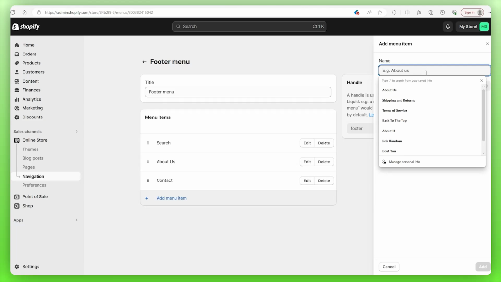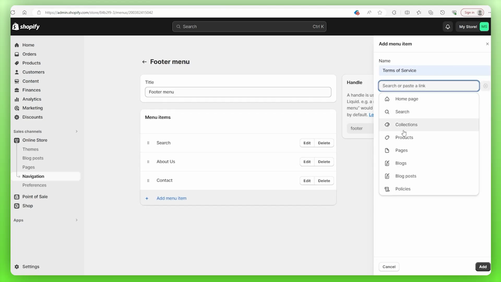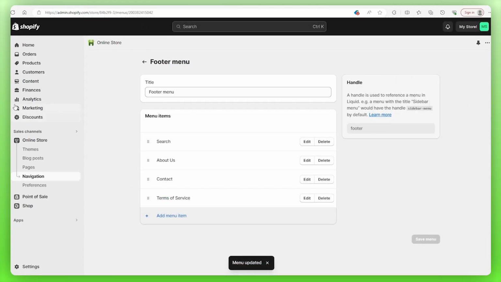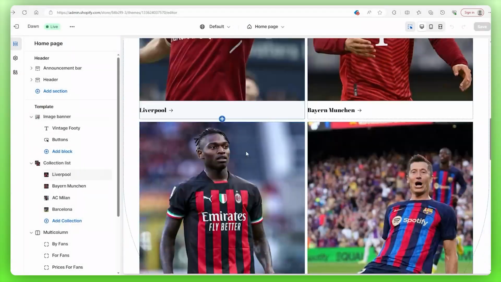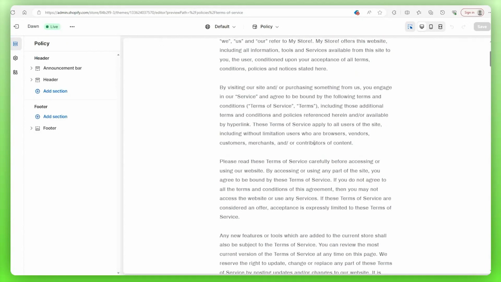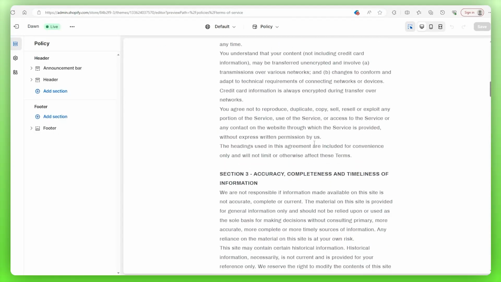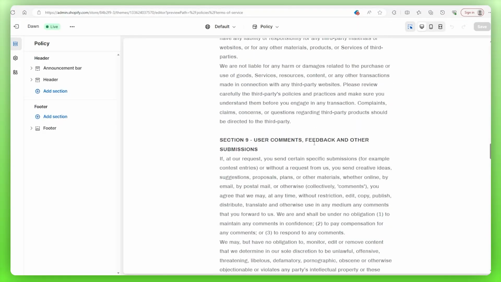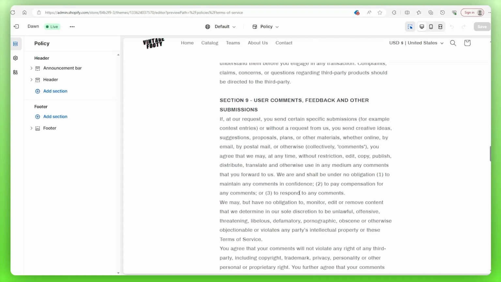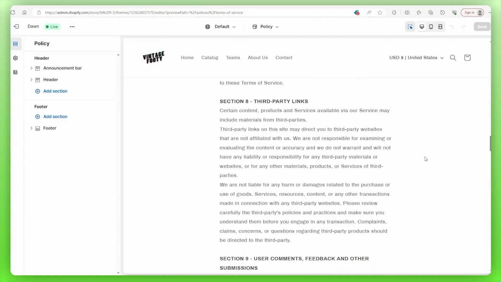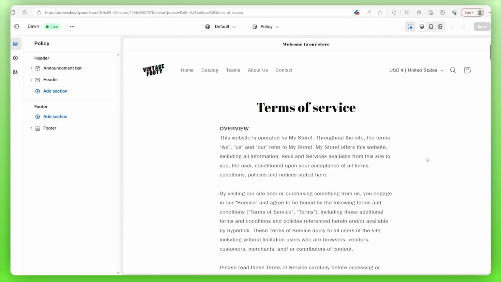So in this case, I'm just going to make the terms of service, add that title. I'm going to pick the link from the bar here, add it, save it, and now let's go back to our theme editor to see what it looks like. Going all the way down to our footer, we will find the terms of service and we'll click on it. And now you see that the template has been applied to this. Work is done. So scrolling through all of this, the customer will find it when clicking on the terms of service, so you've covered your behind on that front. Now, that is just an example of how it works, and you should fill out the other sections of your policy. But as far as making this site goes, we're done, guys.